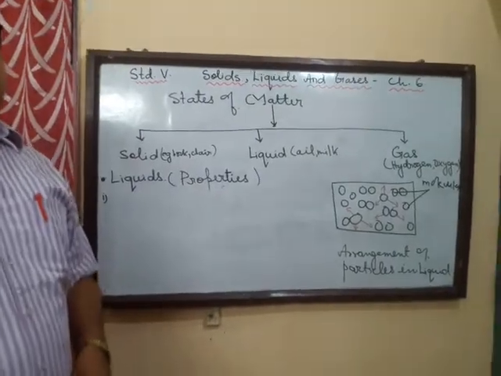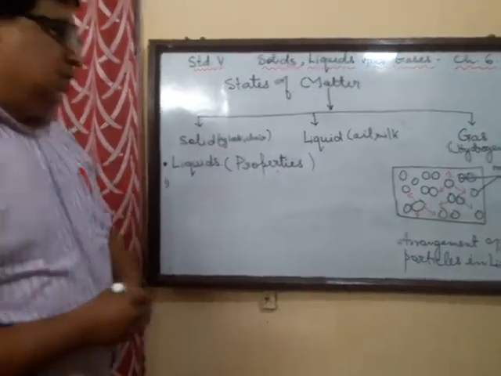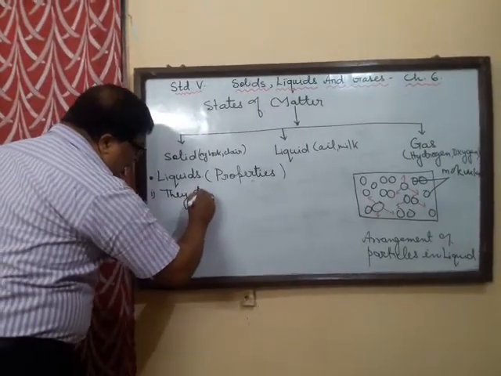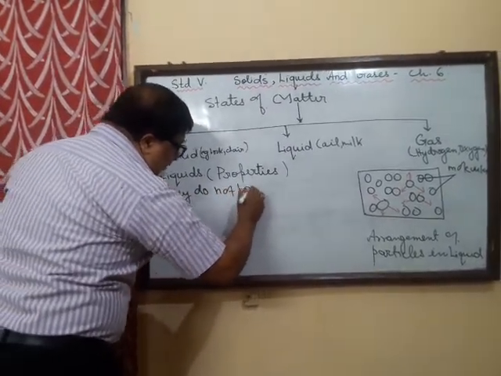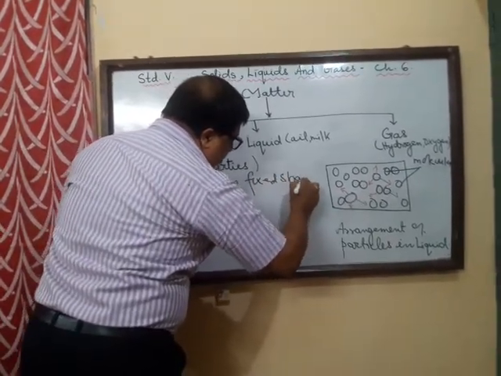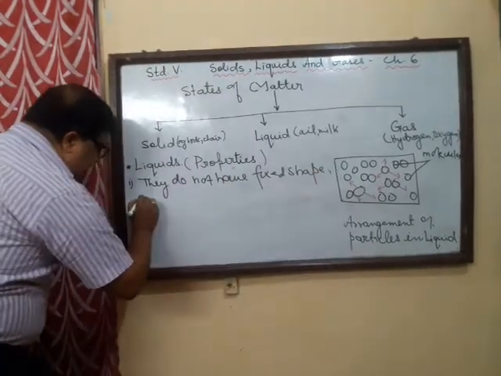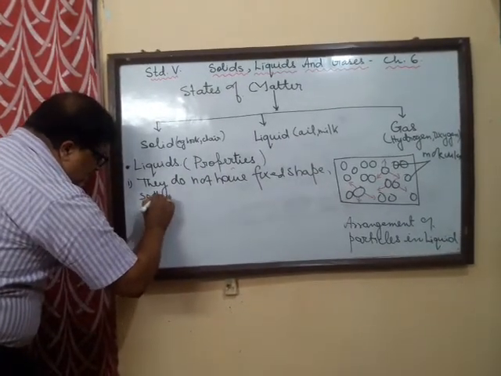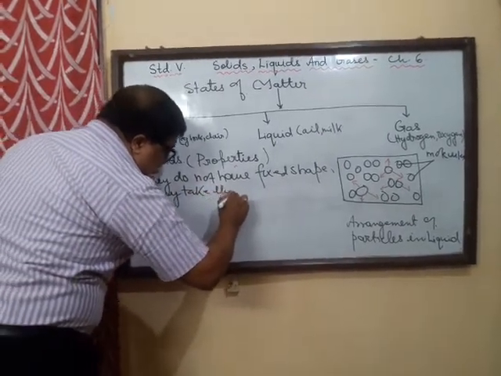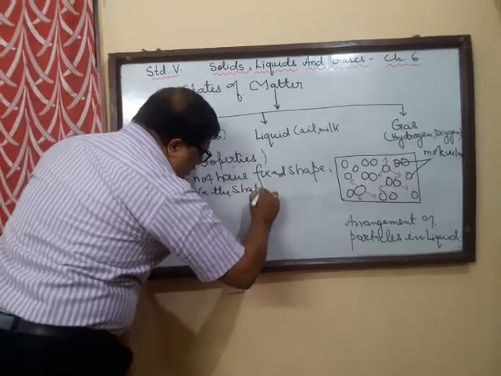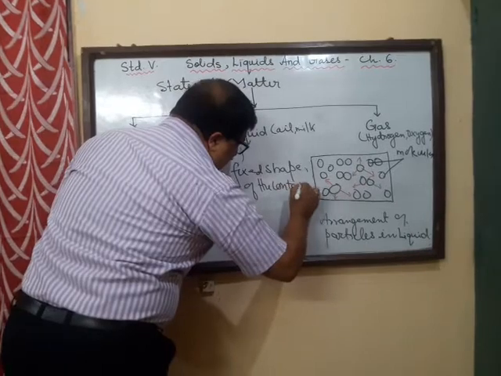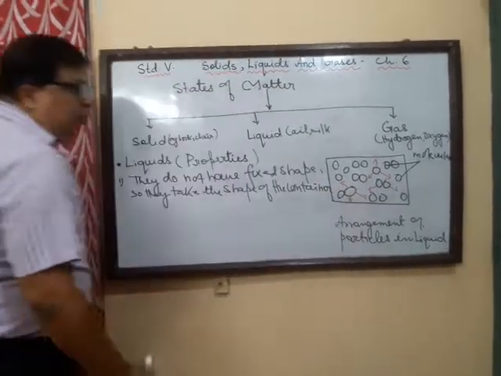Now let's list the properties of liquids. Number one, they do not have a fixed shape, so they take the shape of the container in which it is poured.